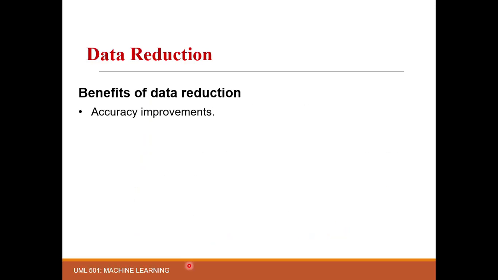These are some benefits of data reduction. First one is accuracy improvement. As the model is now trained on the optimal feature set, the chance of redundant and noisy variation is quite less. Second one, overfitting risk reduction. This is the most important one.